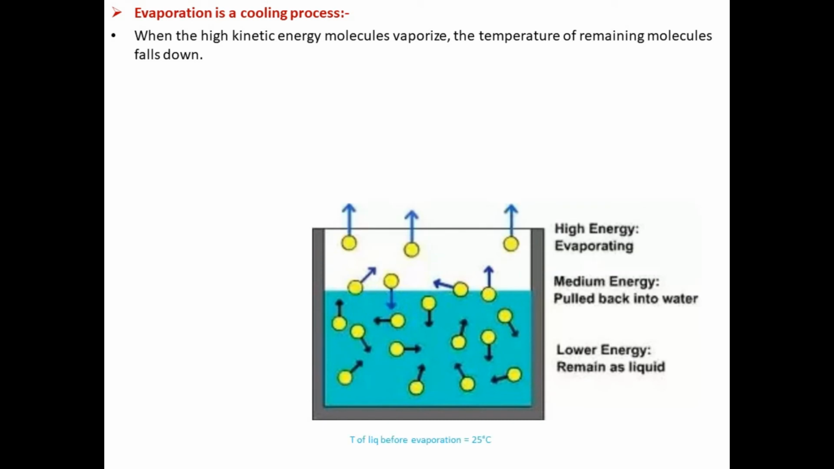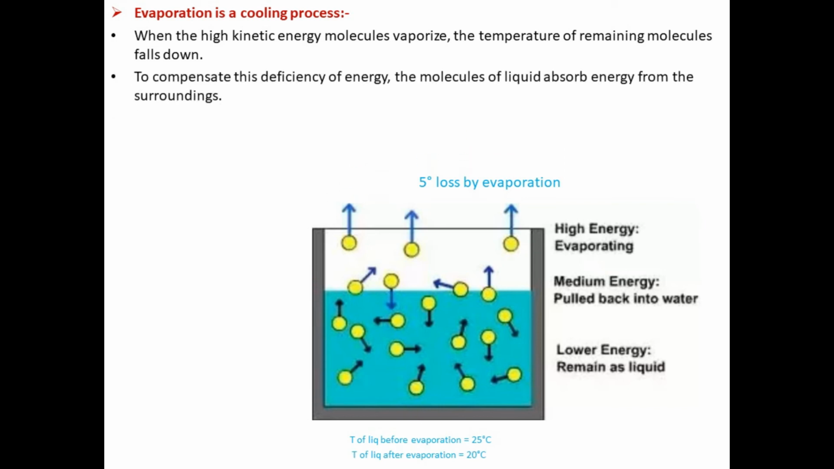Evaporation is a cooling process. When the high kinetic energy molecules vaporize, the temperature of the remaining liquid falls. For example, in this diagram you can see that the temperature of the liquid before the evaporation was 25 degrees centigrade. So when some molecules from this liquid vaporize by taking some amount of heat with them, the temperature of the remaining molecules falls and it becomes 20 degrees centigrade.